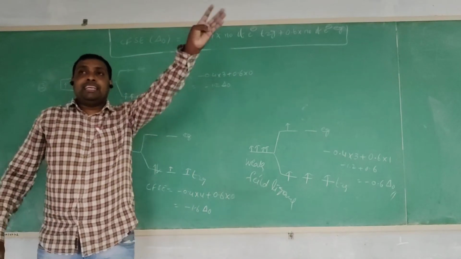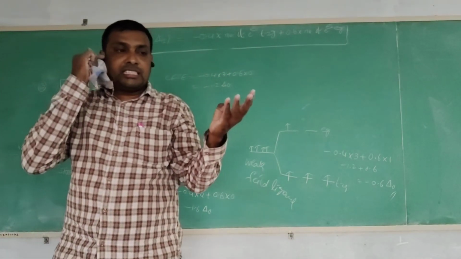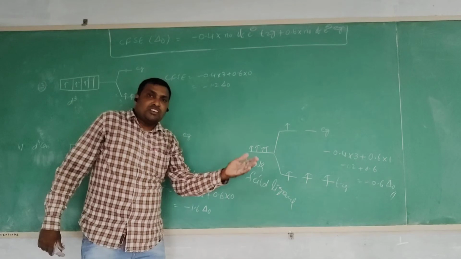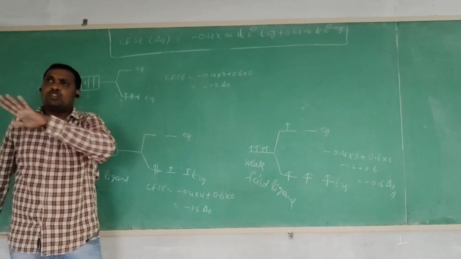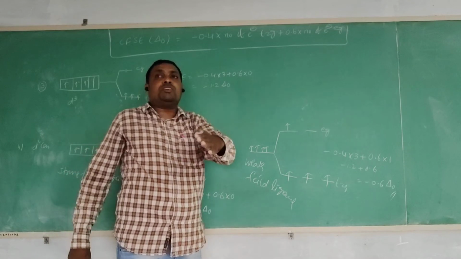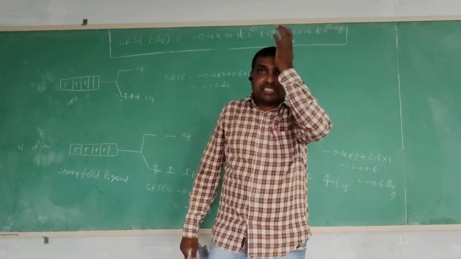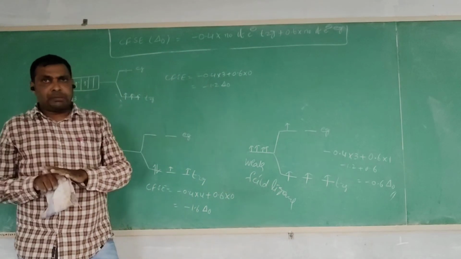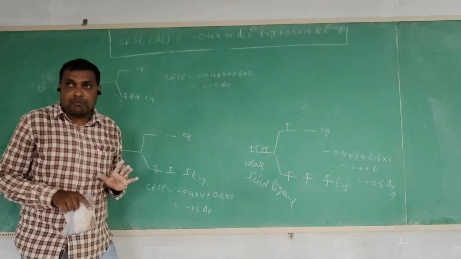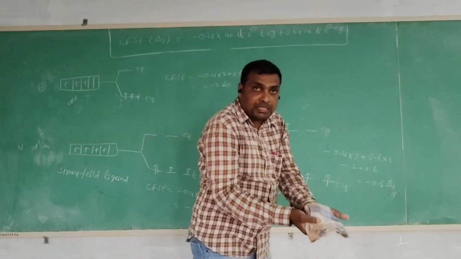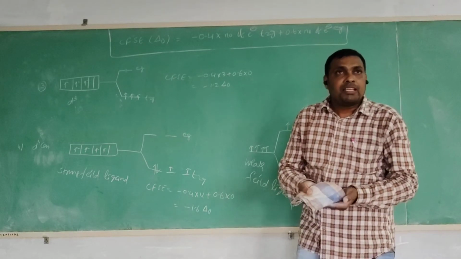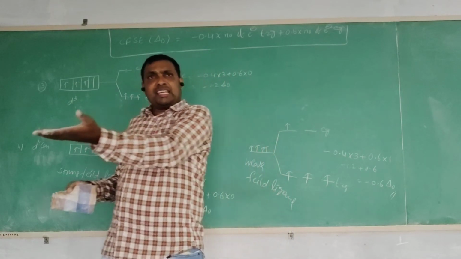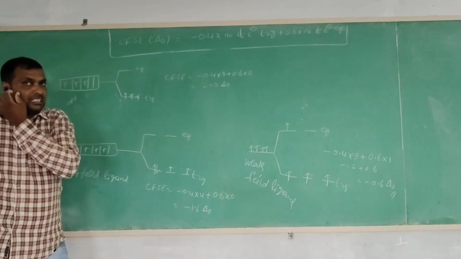Look, in d1, d2 and d3 configurations, whether the strong field ligand or weak field ligand is present, there is no problem. The 3 electrons enter the t2g orbital, there is no ligand effect. If d1 configuration, strong field or weak field, the single electron enters the t2g orbital, because t2g is the lower energy orbital. If d2 configuration is present in the metal atom, then 2 electrons also enter the t2g orbital, because the t2g orbital has vacancy for 3 electrons.